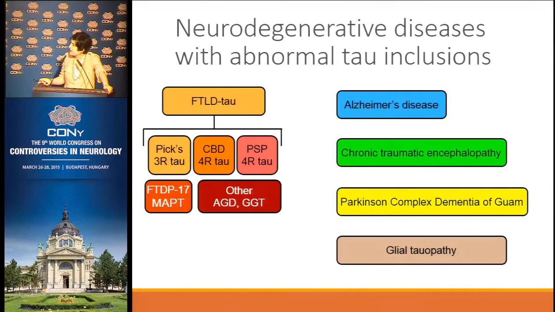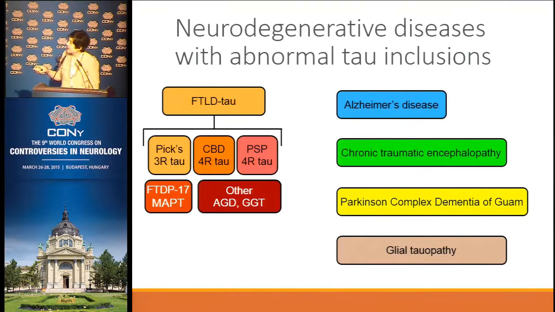Then we have the 4 repeat tauopathies like corticobasal degeneration, progressive supranuclear palsy, and globular glial tauopathy. We have AGD, where the question is whether it is really a disease or not, and we have the familial cases. Alzheimer's disease also has a very important component with phospho-tau inclusions, also chronic traumatic encephalopathy, Parkinson-dementia complex of Guam, the glial tauopathies, and the list is just growing.